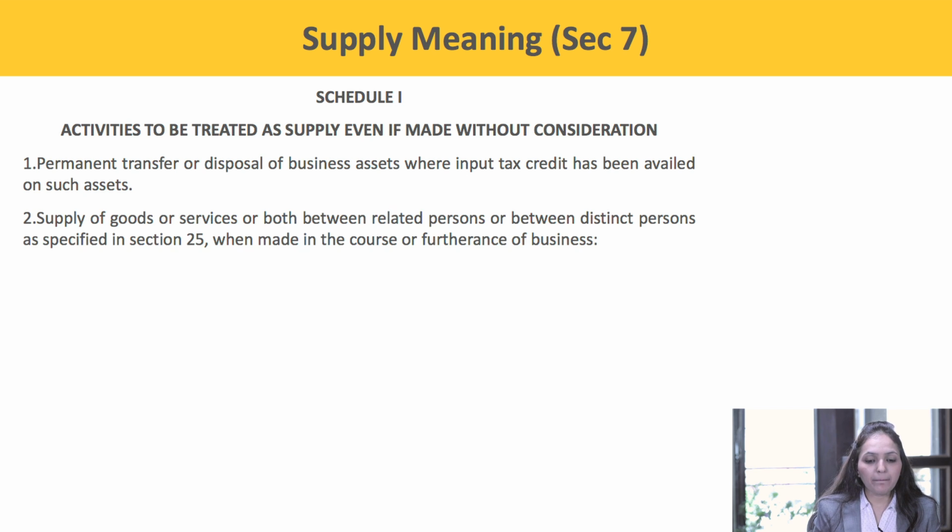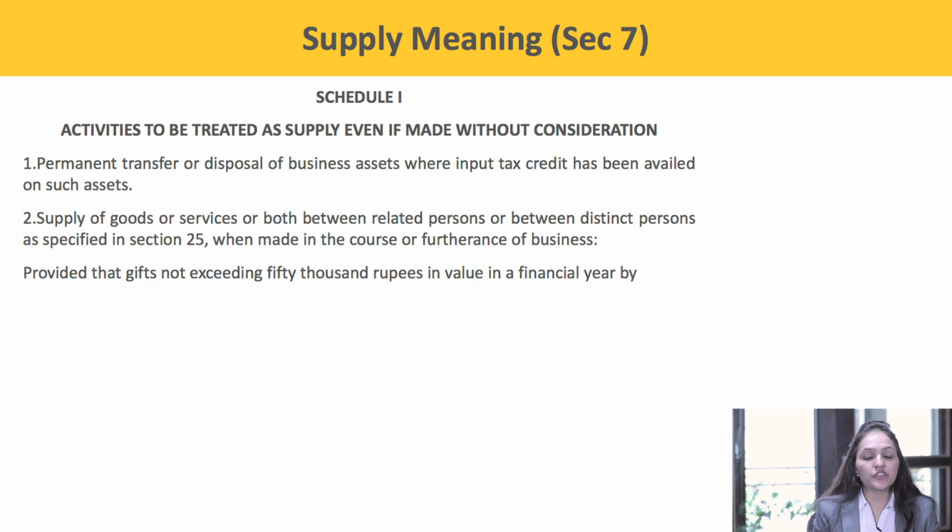Next, supply of goods or service or both between related persons or between distinct persons as specified in section 25 when made in the course or the furtherance of business, which means stock transfers liable to GST, provided that gifts not exceeding 50,000 rupees in value in a financial year by an employer to an employee shall not be treated as supply of goods or service or both.